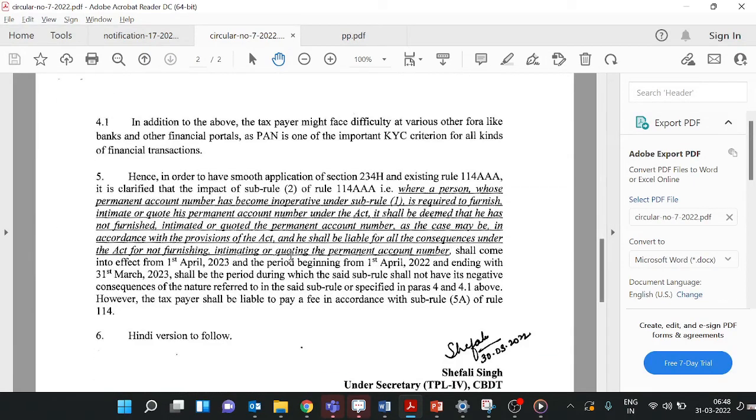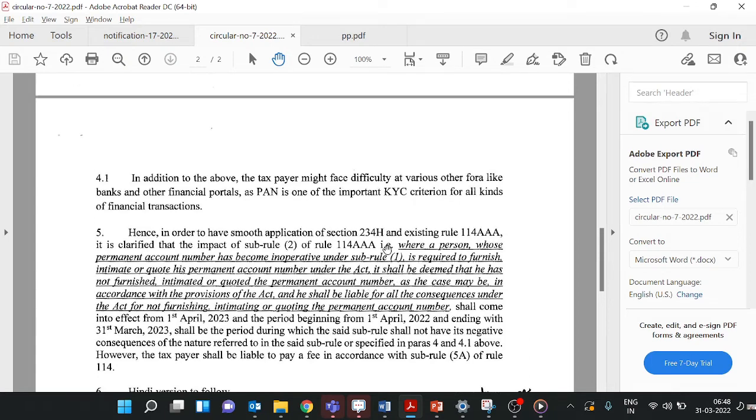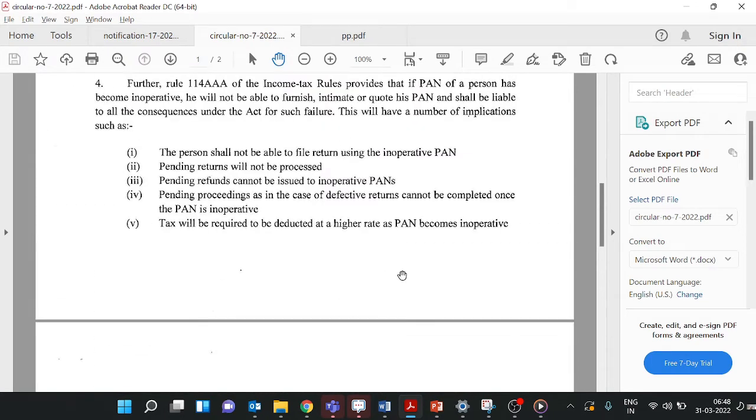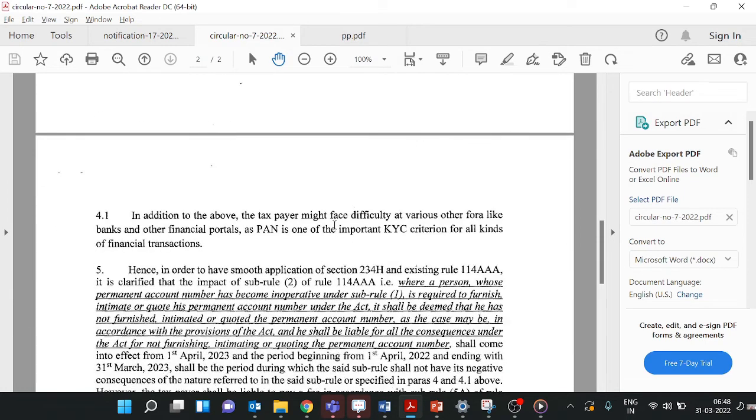So they provide a relief. What is the relief? I am talking about these consequences. Where are these consequences mentioned? These consequences are mentioned in rule 114AAA sub rule 2. That means where the person is required to mention the Aadhaar number with the PAN number and has failed to quote the Aadhaar number within the prescribed date, that is by 31st March 22, the person is liable for all the consequences under the Act.